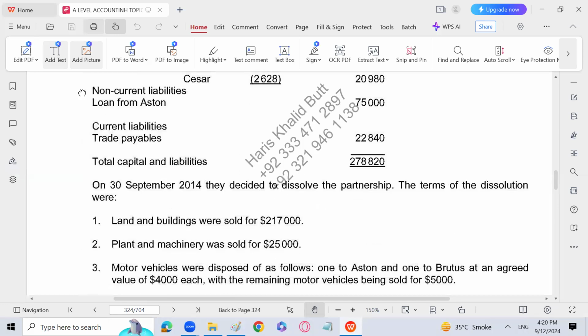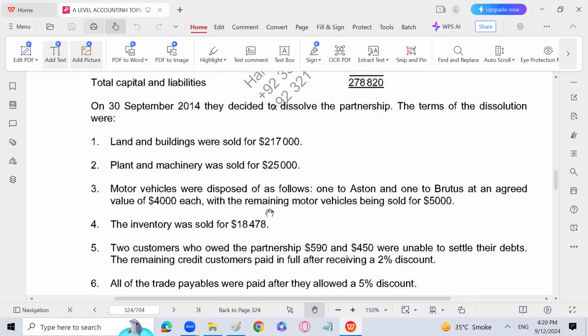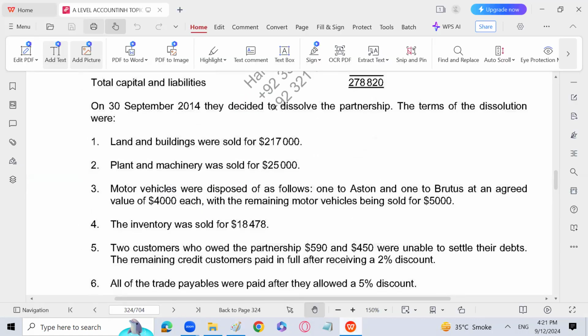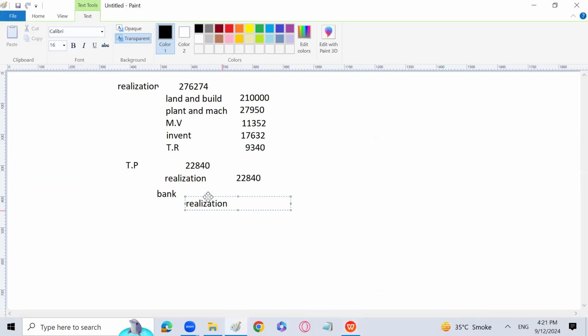Now, land and building were sold for 2,17,000. So the entry will be bank to realization account. Sir, again, we are going to pass single entry to transfer all the amounts or to get the amount collected from the assets. You can do that also, but I'm going for separate entries. 2,17,000. So bank will be debited 2,17,000. Here the realization account is going to be credited 2,17,000.